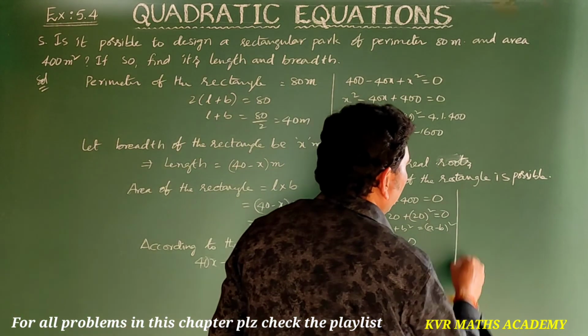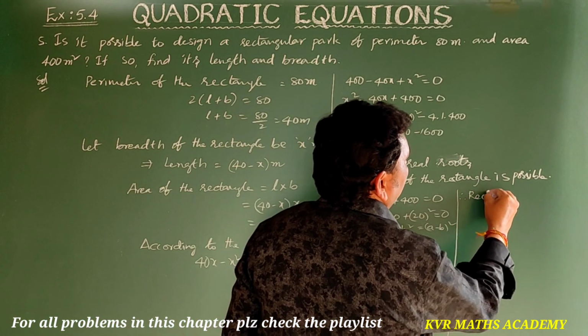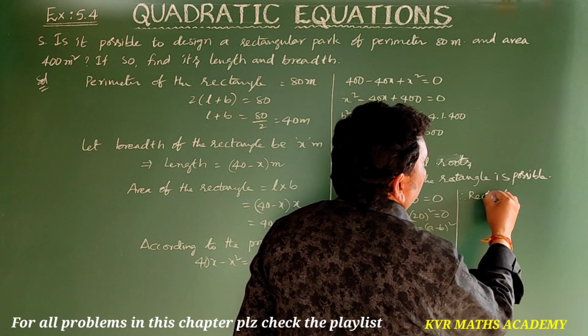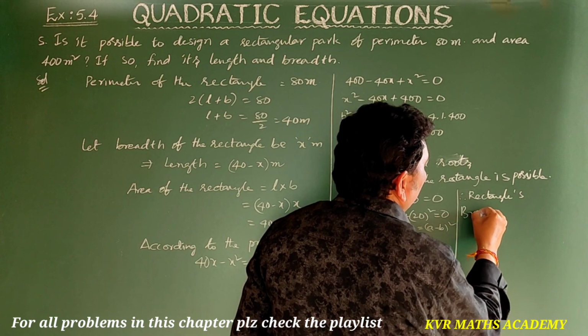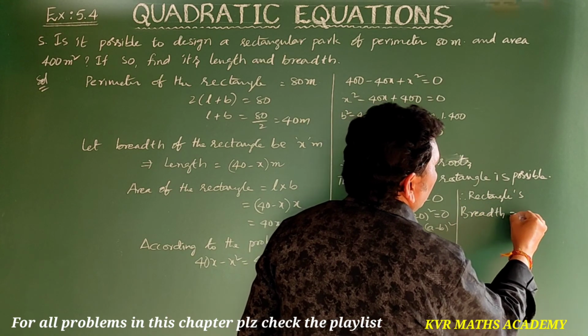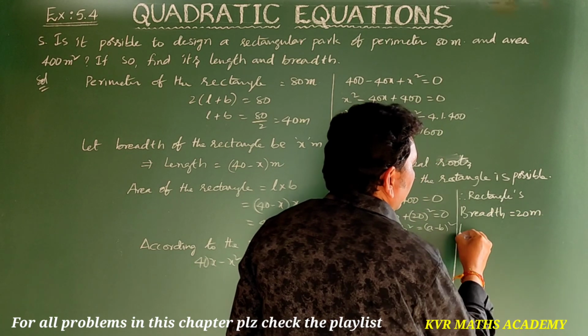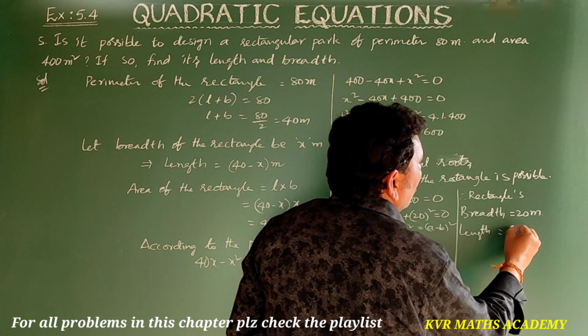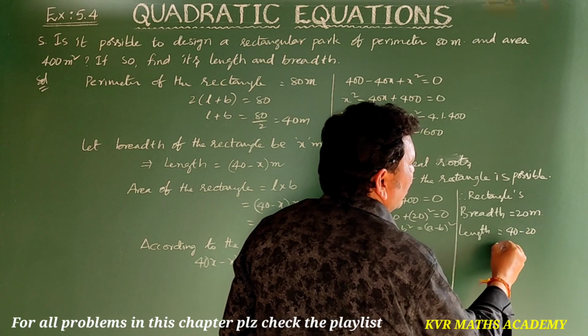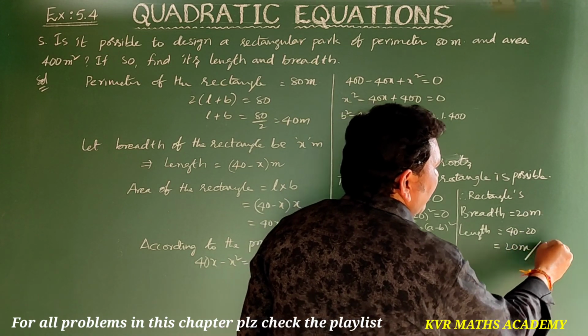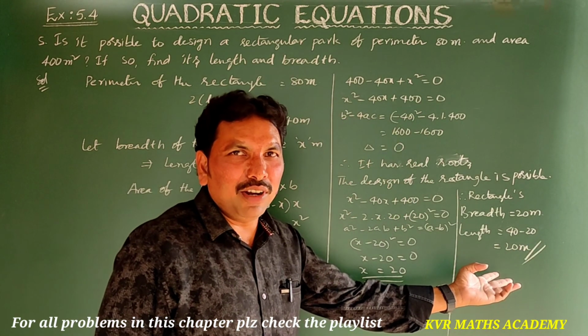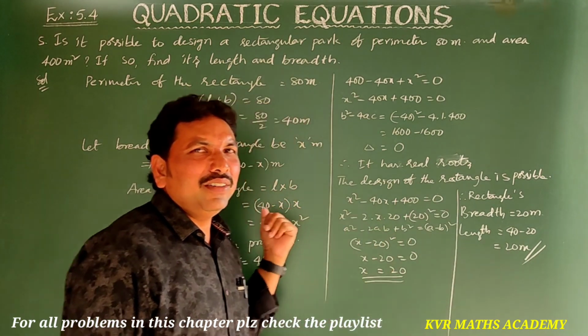Therefore, the rectangle's breadth is equal to 20 meters. Then length is 40 minus x, 40 minus 20, which is also equal to 20 meters. Have you understood clearly? Yes, note it down.